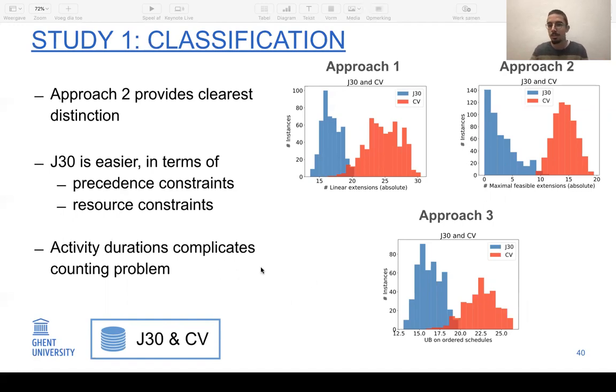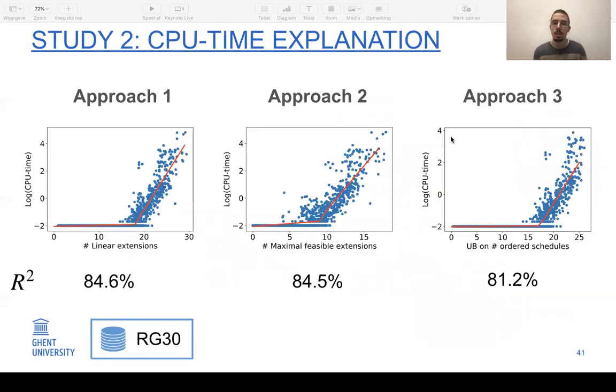When incorporating activity durations, the same story holds, but there is a larger overlap than, for instance, for the second approach. So it complicates the insights a bit. So to conclude, it seems that approach 2 gives the clearest distinction between the 2 sets, so incorporating precedence and resource constraints. In the second study, we look at the CPU time.